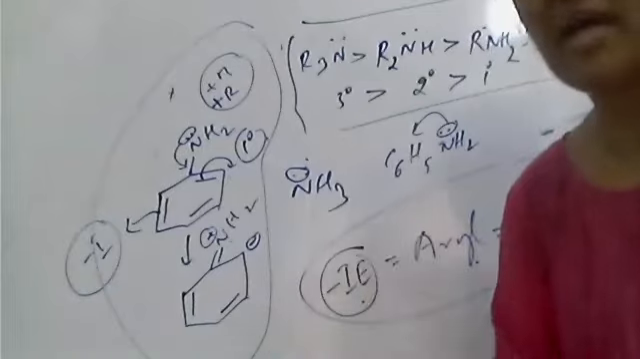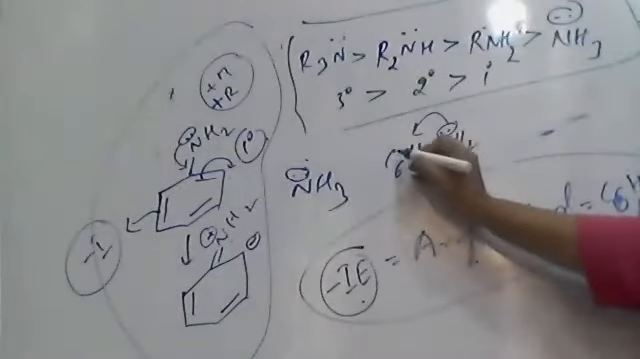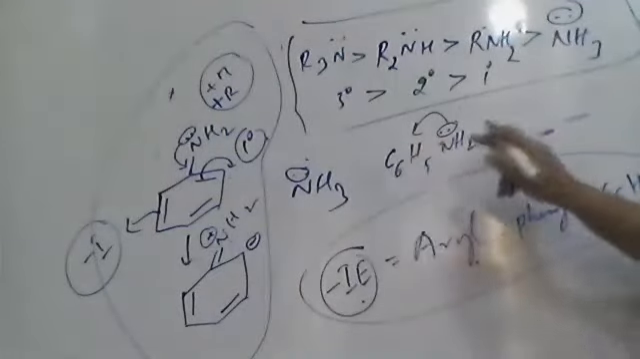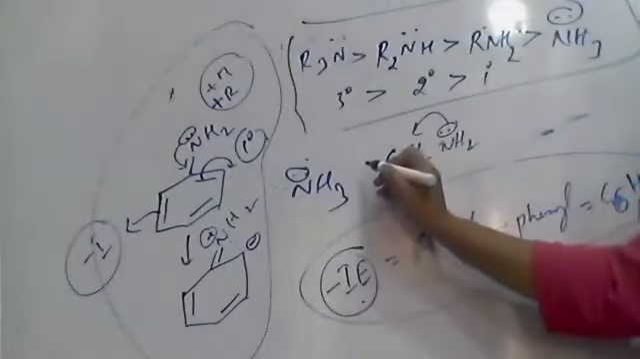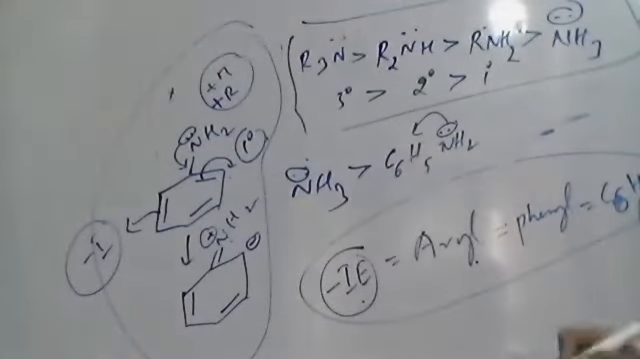So simply, what is that? The aromatic primary amine is a weaker base compared to ammonia. So ammonia is the stronger base.